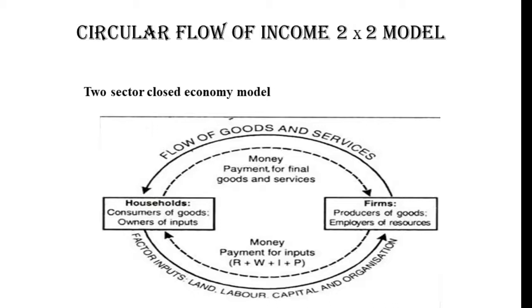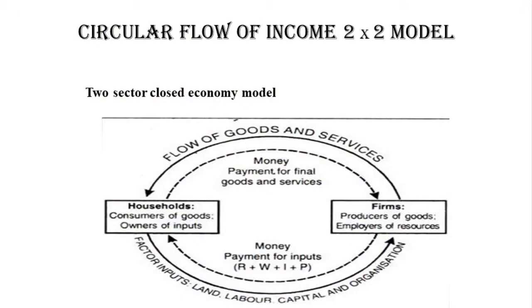Once the goods reach the market, the households who have received payment from the firms are going to utilize this income or wages, rent, interest and profit to purchase the goods and services. And hence, in the diagram, we see that the upper side of the flow is the flow of goods and services, and that is how the money flows back to the firms in the form of payment made to the final goods and services purchased.